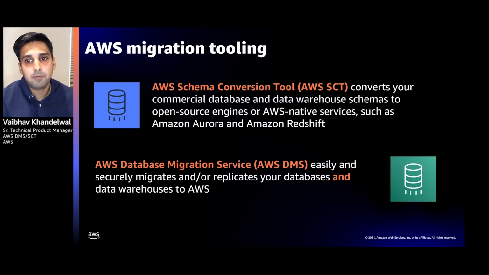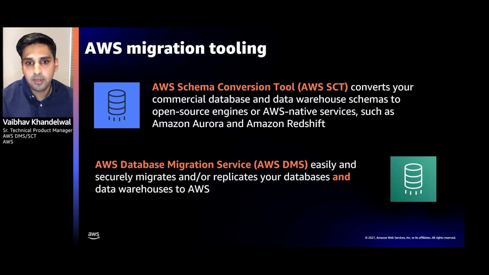For example, your database may have secondary objects such as stored procedures and functions, which can run into hundreds or thousands of lines of code. SCT attempts to convert those from proprietary language into the target engine, so you can accelerate these migrations as you go from one engine to another.